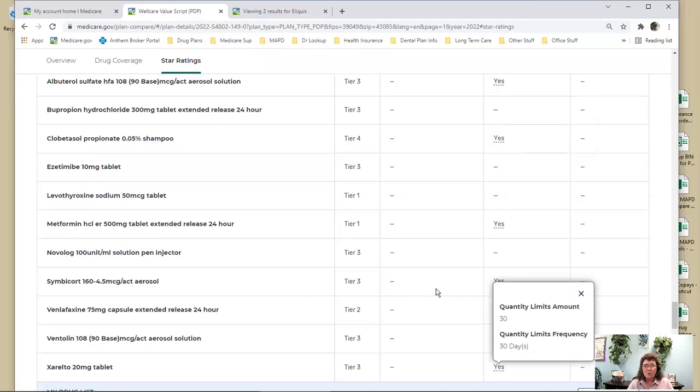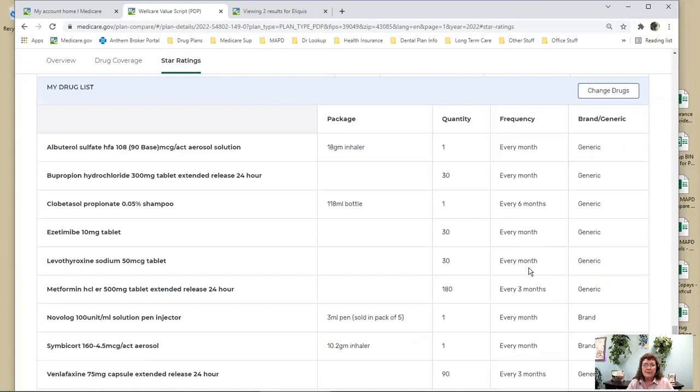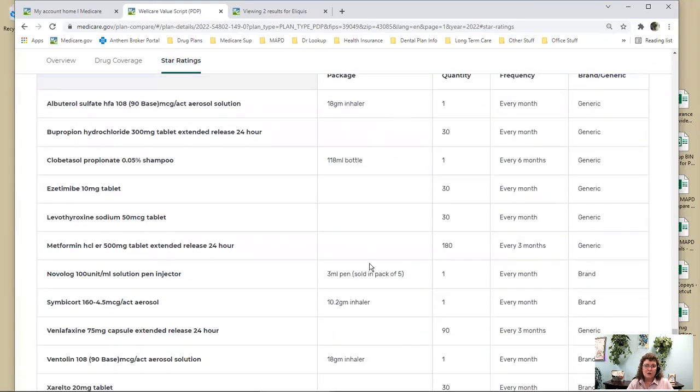So if you're taking more than the quantity limit, you'll want to maybe look at the next best plan, see how much more it would cost you, and see if they're going to cover the quantity that you want. So sometimes there's a little bit of an art to not just picking the cheapest one. Then this tells you how you put your drugs in.